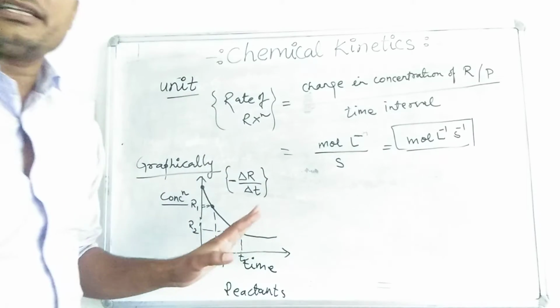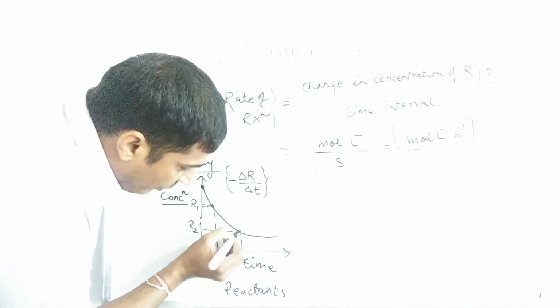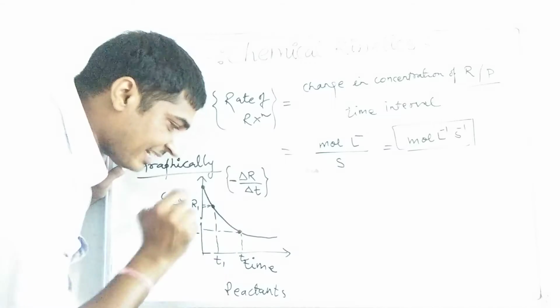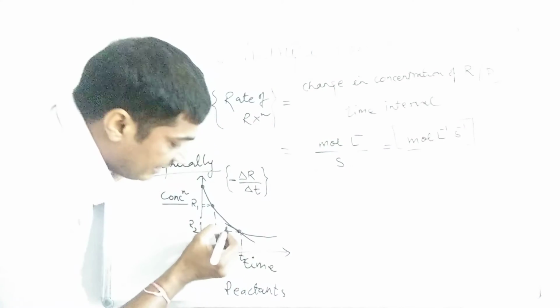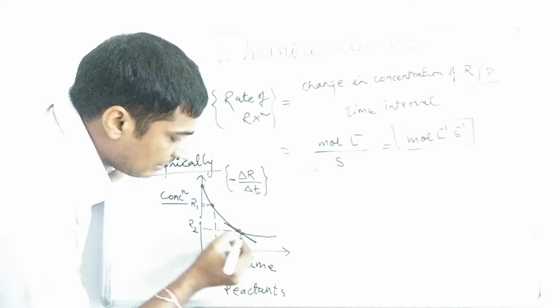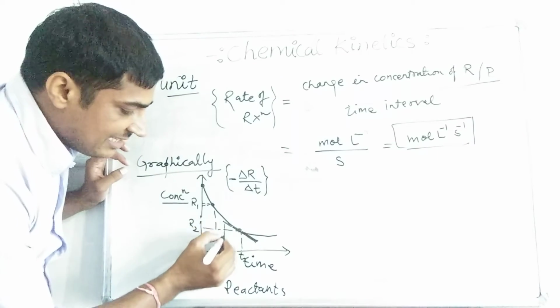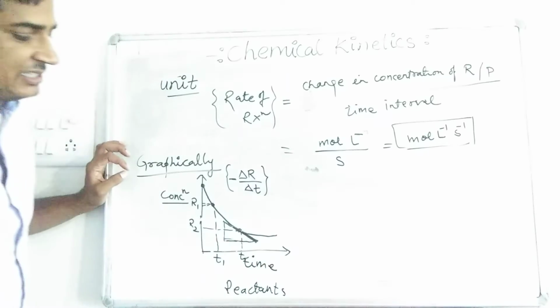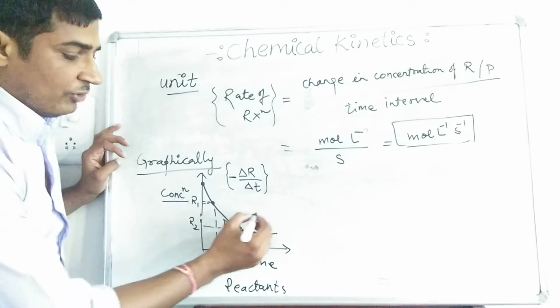For this reaction, if we want to find out the instantaneous rate of reaction, then what do we have to do? We have to take any point. Suppose at time t2 we want to find out what is the rate of reaction. For that we have to draw a tangent at this point, and the slope of this tangent is considered as the instantaneous rate of reaction.